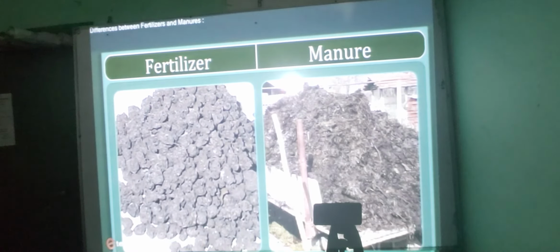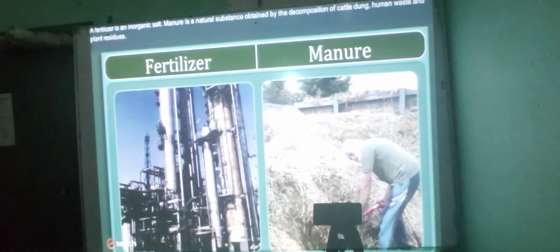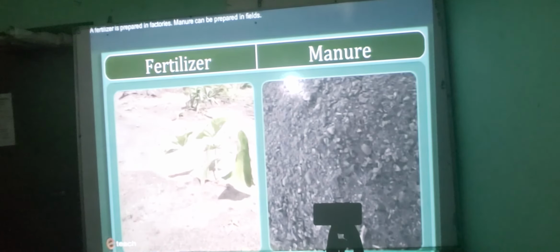Difference between fertilizers and manure. A fertilizer is an inorganic salt. Manure is a natural substance obtained by the decomposition of cattle dung, human waste and plant residues. A fertilizer is prepared in factories. Manure can be prepared in the fields.